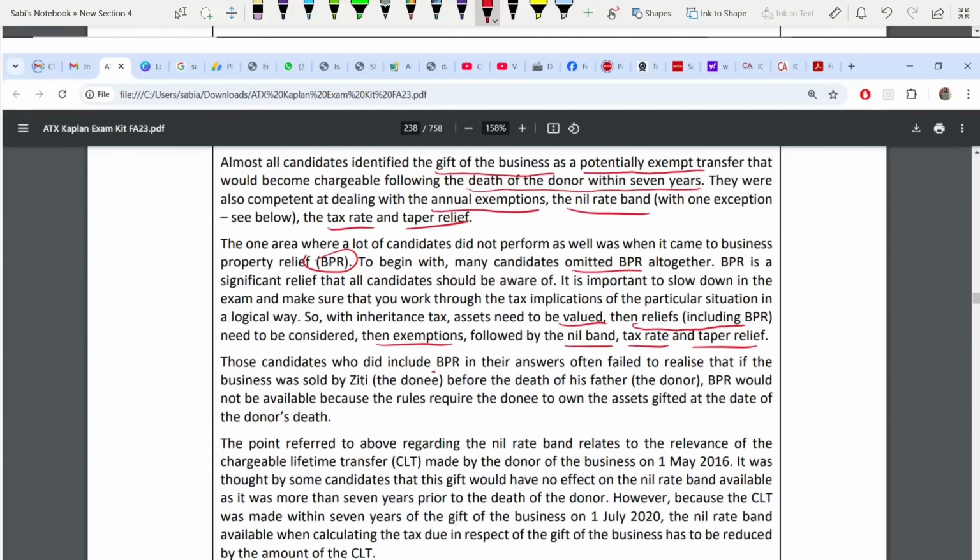Some included BPR, but they failed to realize that if the business was sold by Ziti, who is the donee, before the death of his father, then BPR will not be available. Father dies before Ziti is giving the gift, BPR will not be available. Why? What does the rule say? The donee has to own the asset gifted to him at the donor's death. When Ziti's father is dying, at that time Ziti has to own that asset for him to claim BPR.